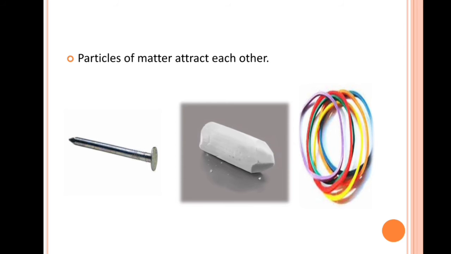So what are the characteristics of particles of matter? The first one is that particles of matter have space between them. Then particles of matter are continuously moving. Then particles of matter attract each other.